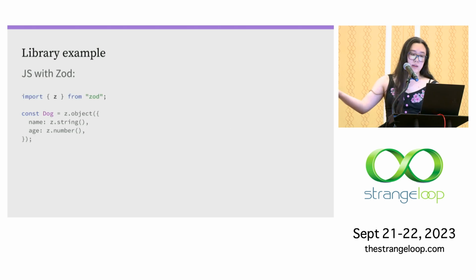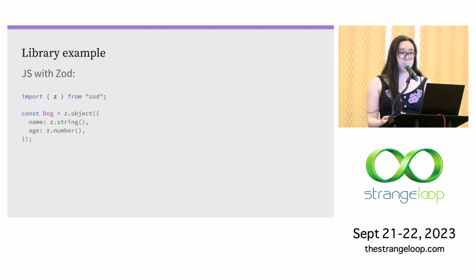This is Zod, which is a popular library for validating data types. And you'll see that it introduces its own type syntax that mirrors JavaScript's own. So we've got these functions that represent objects and string and number. And the biggest drawback with Zod is that it only does checking at runtime. So if you want static type checking, you have to integrate it with TypeScript, and then we're back at square one.